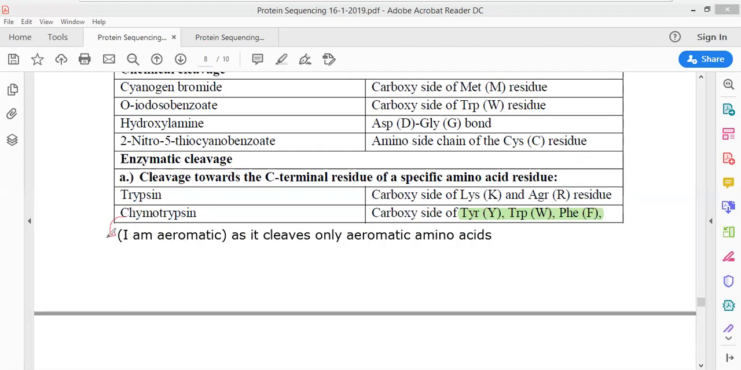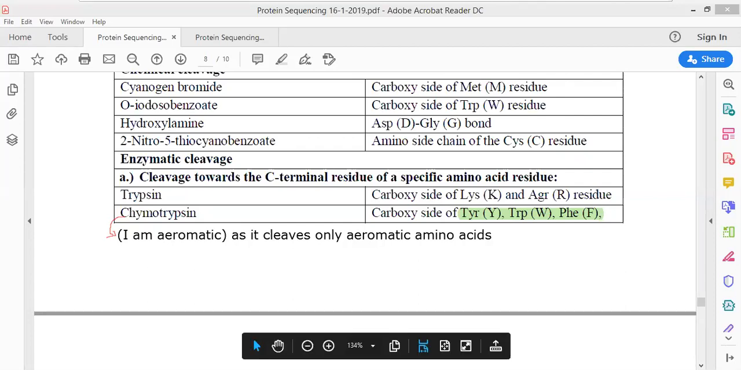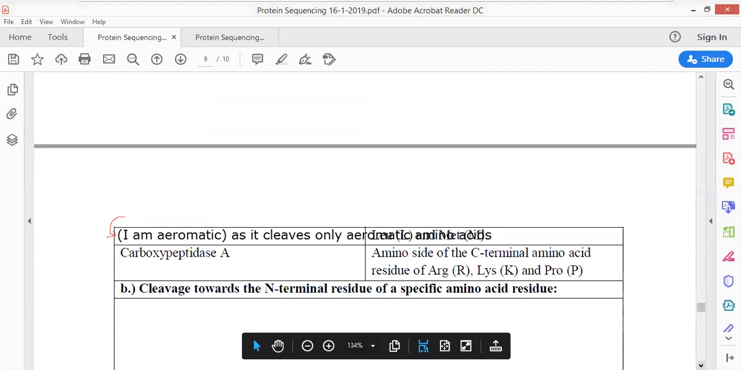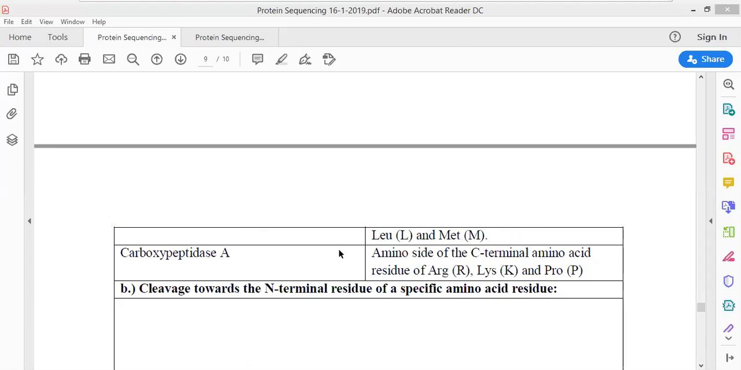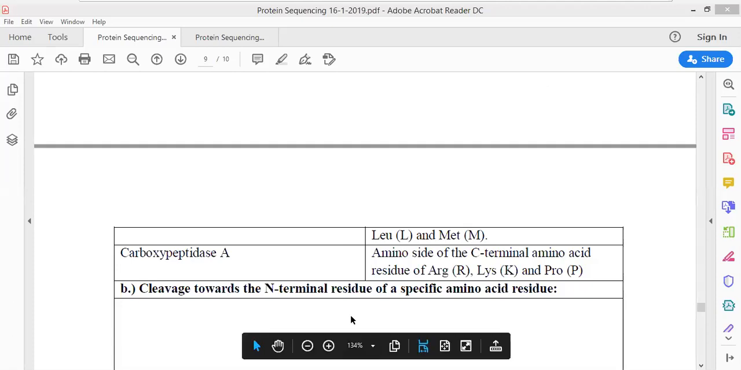Now trypsin: arginine and lysine. Trypsin is the one which will cleave at arginine and lysine, and then there are other compounds. Carboxypeptidase has the ability to break at the C-terminus residues of basic amino acids such as arginine, lysine, and the other one referred to as proline. So arginine, lysine, and proline can be broken at their C-terminus residue with the help of the enzyme referred to as carboxypeptidase.